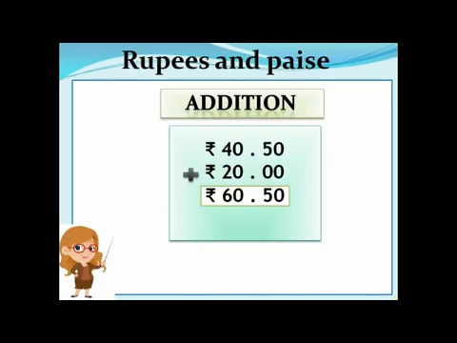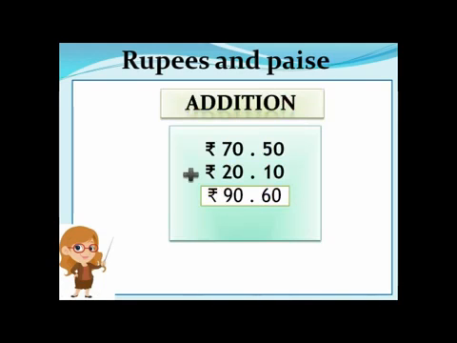Now we will add rupees and paise. Now here you can see we have rupees 40 and 50 paise, and rupees 20 and 0 paise. Since there is no paise, we have put here 0. Now let us add: 50 plus 0 is 50, and 40 plus 20 is 60.